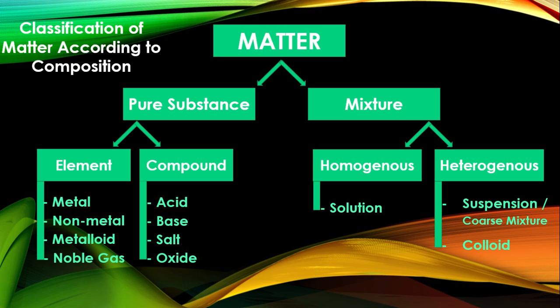Mixtures can be classified into two. It is either a homogeneous mixture, homo meaning the same, so it is a type of mixture wherein you cannot see the different components. And then we also have your heterogeneous, hetero meaning different, so that means you can see or easily identify the components of the substances. Suspensions are typically used if it involves a higher amount of liquids. Coarse mixture is used if the particles are solid, such as pizzas. The other one being colloid.